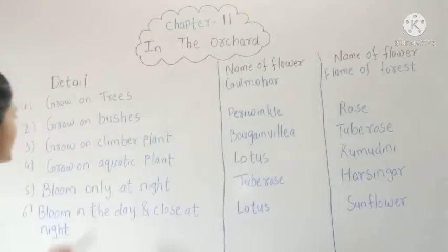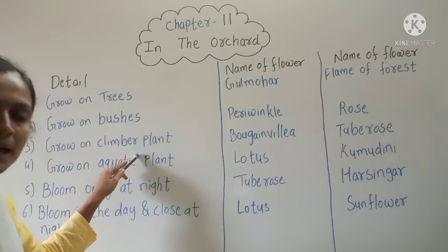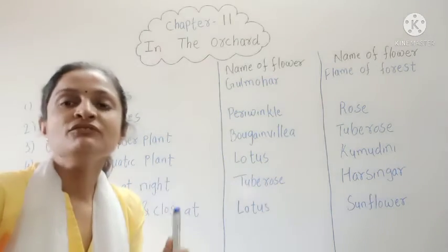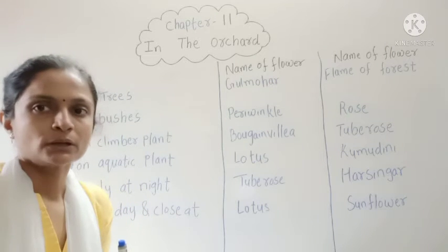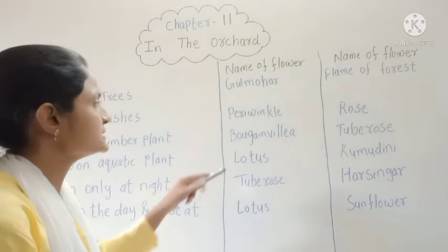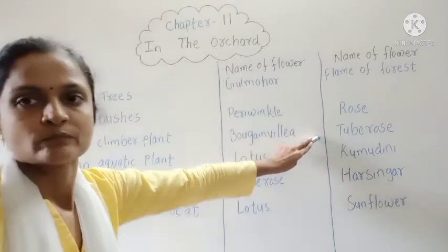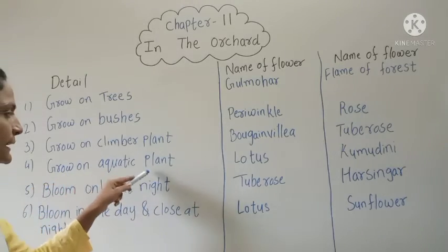The next is grows on climber plant. Climber means the plant which cannot grow without any support. Which are the flowers? That is bougainvillea and tuberose. Grows on aquatic plant.